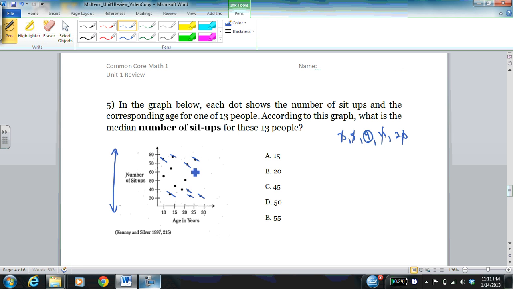And clearly, this is the middle value relative to the number of sit-ups axis, this vertical axis here. And that value looks like it's right at 50 sit-ups. So 50 sit-ups, D, would be my solution.